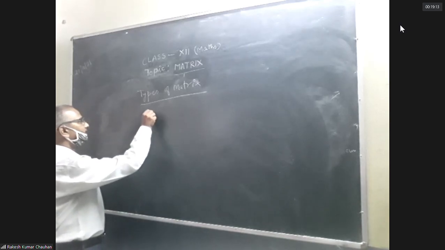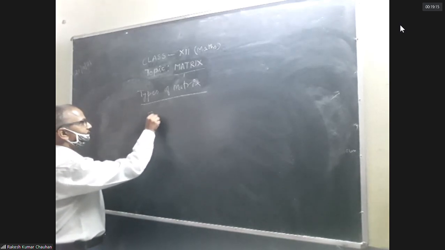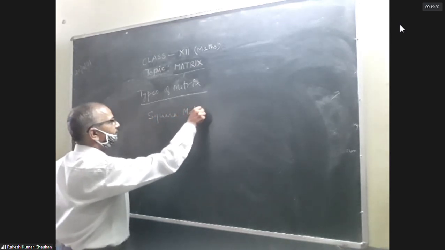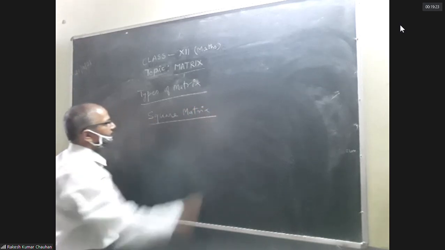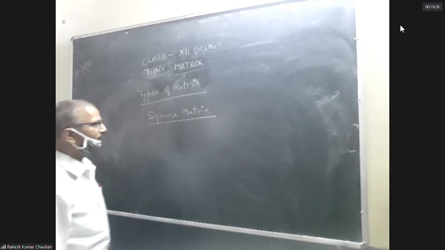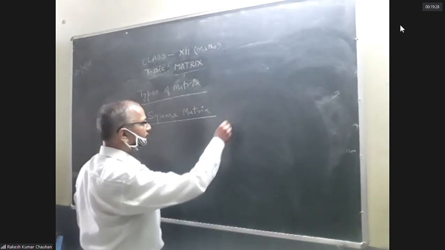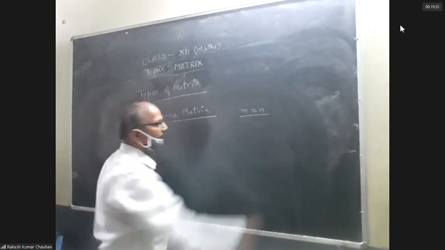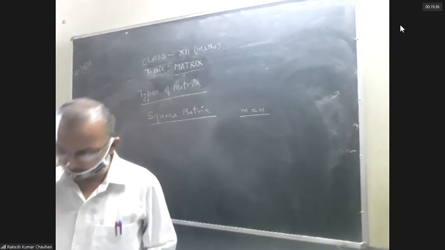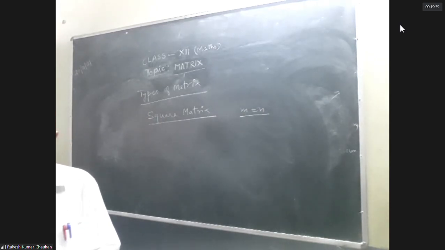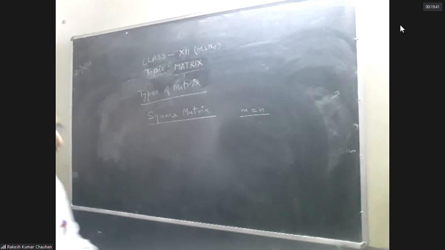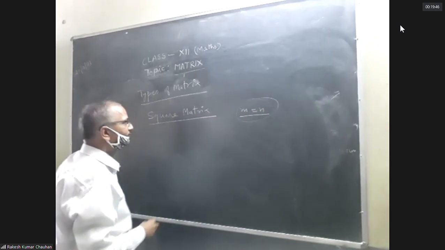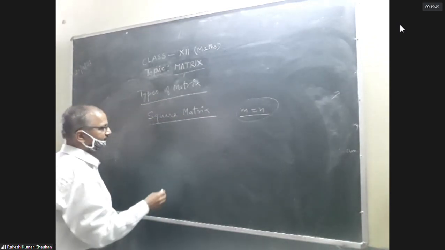Next, square matrix. A matrix in which the number of rows is equal to the number of columns. A is m into n, where m is equal to n. A matrix in which the number of rows is equal to the number of columns is known as a square matrix.